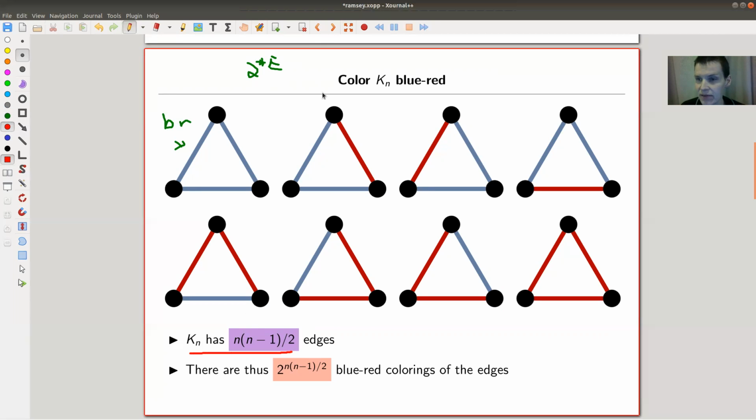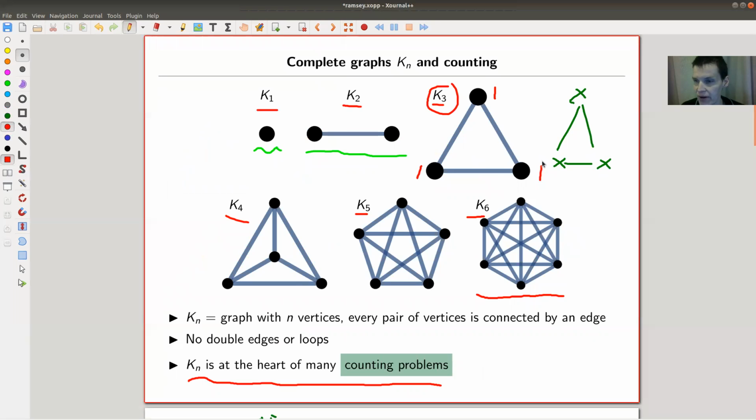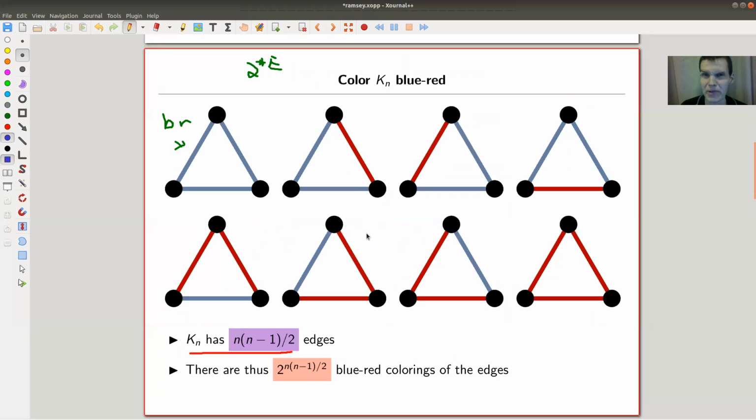And you can see that in a very simple way. The way you count those edges is you just write down your vertices and you connect the first to everything else. So you get an n minus 1, because, as you can see here, I need 2 edges. And then you would connect the next one to everything else, but you already connected it to the first one, so you have 1 fewer edge, so you get an n minus 2. And then n minus 3, n minus 4, and so on, and you just sum them all up. And if you remember those funny formulas, the little Gauss formula or whatever it's called, the number of edges should be n times n minus 1 over 2.